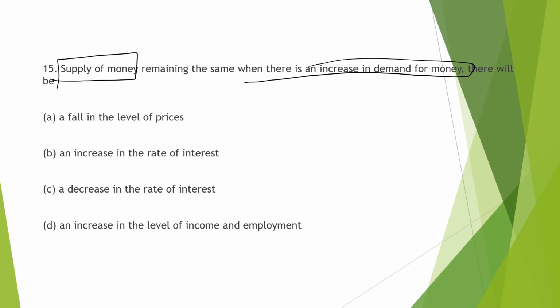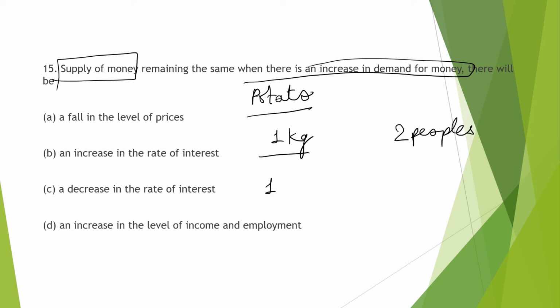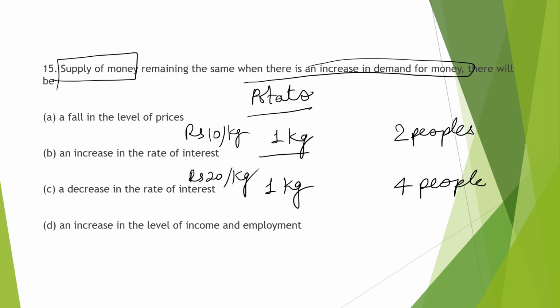Let us say we have a potato and we are saying that the potato is 1 kg fixed, and in the beginning two people want this 1 kg of potato, but later on the potato is still 1 kg but 4 people want this. What will happen? This 1 kg potato is 10 rupees per kg in the beginning. Later on it will increase to 20 rupees per kg. The price of the potato will increase if there is more demand. So the same will happen in the case of money also.